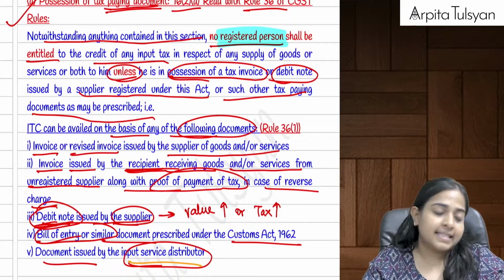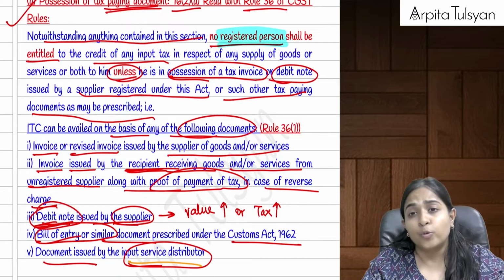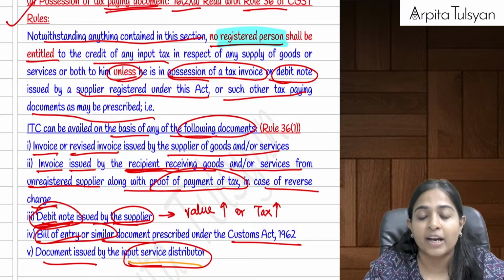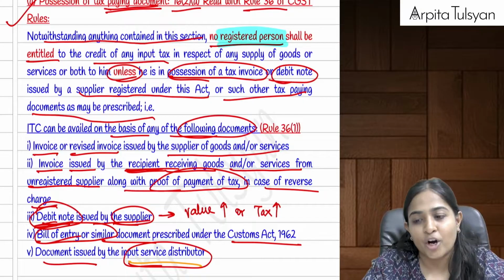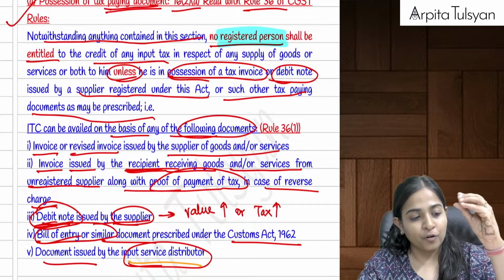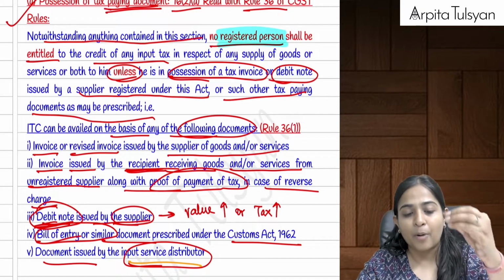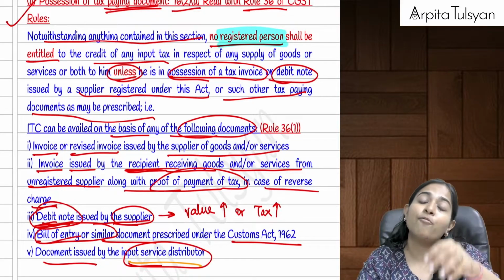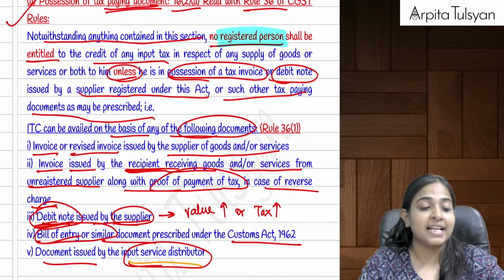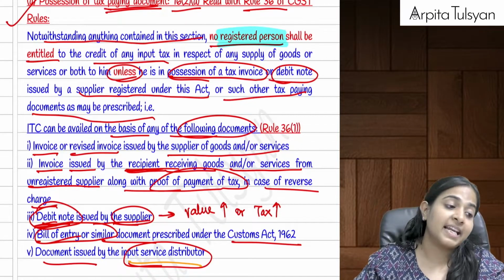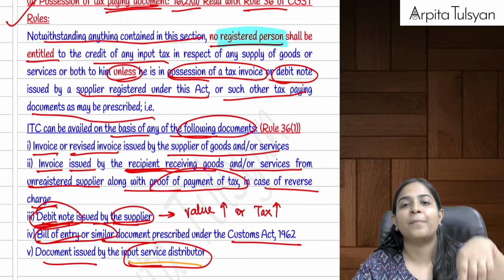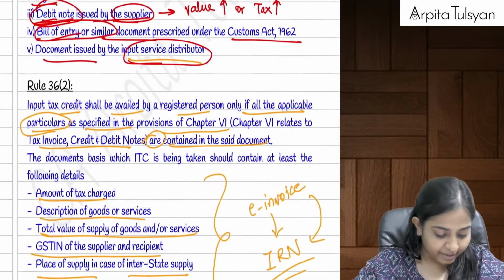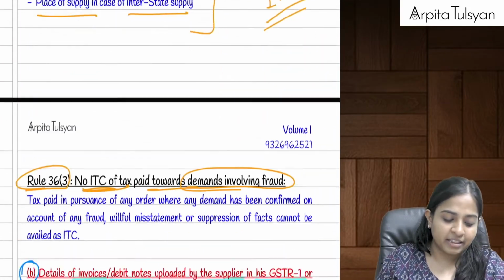Then rule number 36 sub rule 2 states that whatever document we are talking about should be a complete document. It should have the description of the goods, the amount of tax charged, the total value of goods or services, and the GST number of both the persons, the supplier as well as the recipient. If it is an interstate supply, then the place of supply should also be mentioned there. All these things are mentioned in the rules.